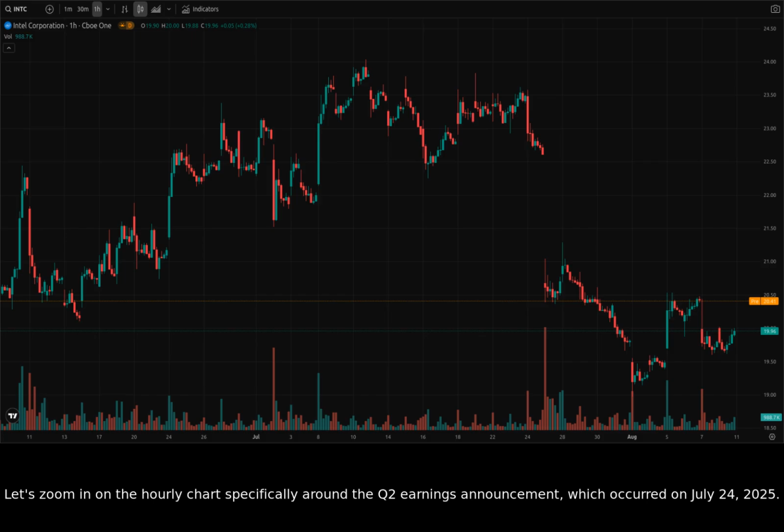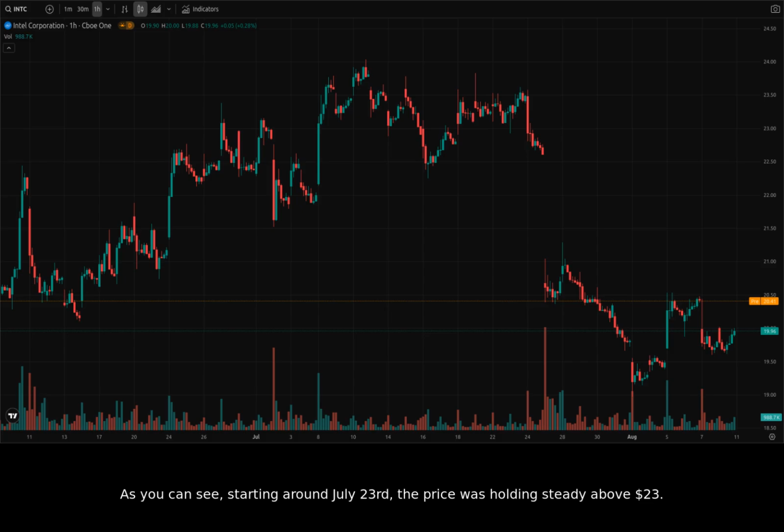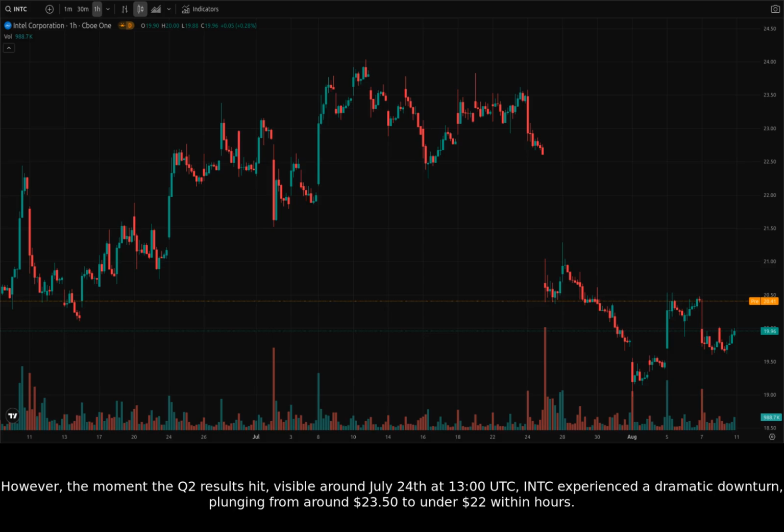Let's zoom in on the hourly chart, specifically around the Q2 earnings announcement, which occurred on July 24, 2025. As you can see, starting around July 23rd, the price was holding steady above $23. However, the moment the Q2 results hit, visible around July 24th at 1300 hours Universal Time Coordinated, Intel experienced a dramatic downturn, plunging from around $23.50 to under $22 within hours.